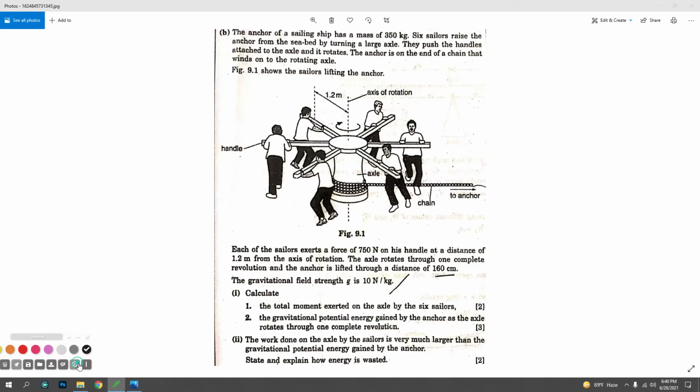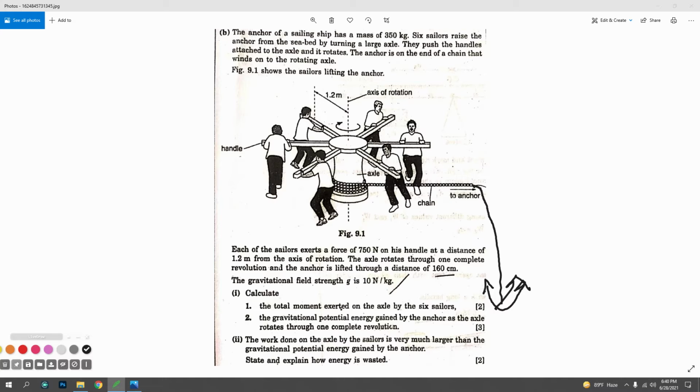Today I'm here to explain an IGCSE Physics past paper. Before explaining the question, I need to draw very carefully. This is a ship. This is the anchor of a ship. You know that an anchor is for settling a ship, and this anchor is being controlled over the ship, right?